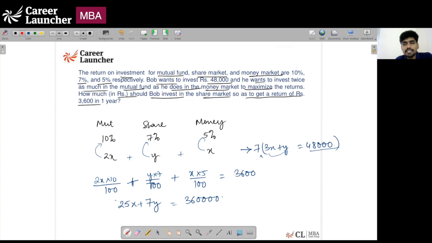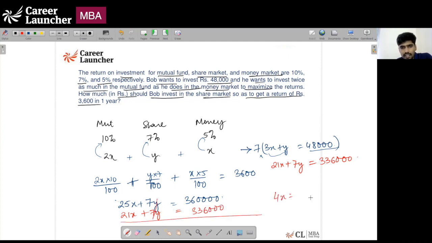what we will get is 21x plus 7y is equal to 48 sevens are 336, that is 336,000. So you have 21x plus 7y is equal to 336,000. As a result, you'll get 4x is equal to 24,000 or x is equal to 6,000.